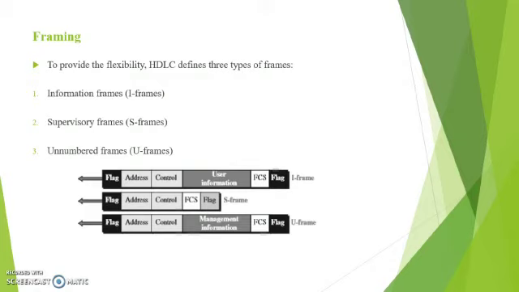Next is framing. HDLC defines three types of frames: information frame, supervisory frame, and unnumbered frame. Each frame starts with a flag and ends with a flag. In between you have the address, that is the destination address. Some control bits will be there. Then if it is an I frame, you have the user information. Then the frame check sequence. In an S frame you have some control information. Then the U frame is meant for transferring management information.